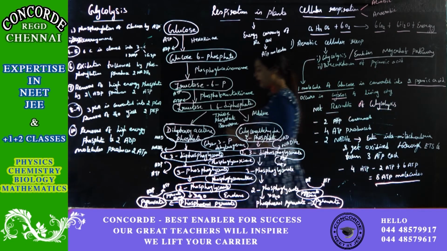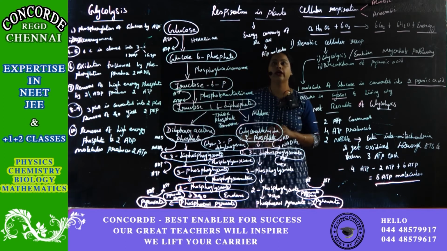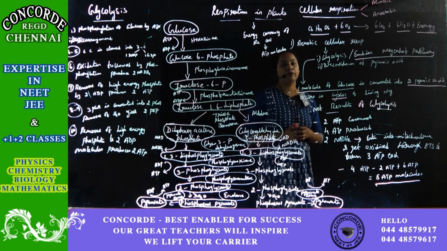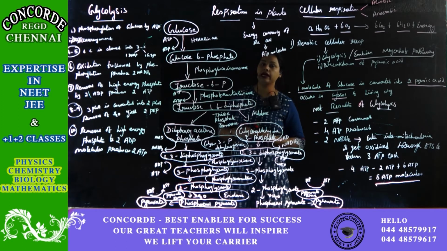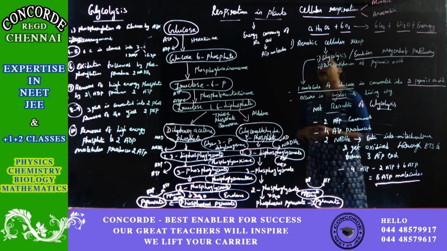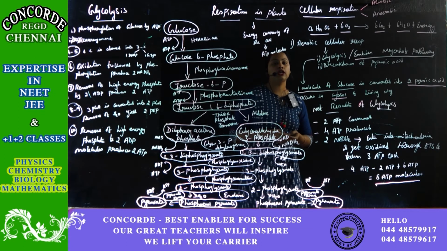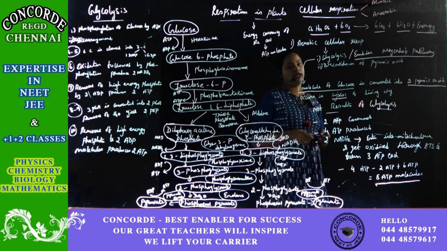Okay, I'll repeat again. I'll just summarize this glycolysis. Respiration in plants: for the plants to respire, it requires ATP. So ATP is the energy currency of the cell. And if you take respiration, we have 2 types. One is cellular respiration, another one is acellular respiration. Cellular respiration means here the cells are involved in the respiration.